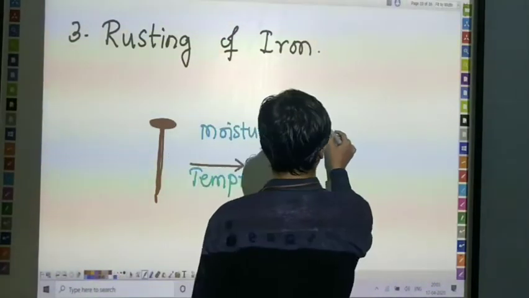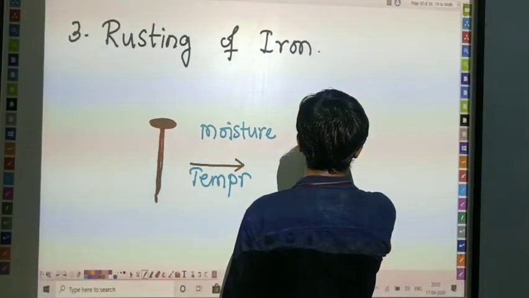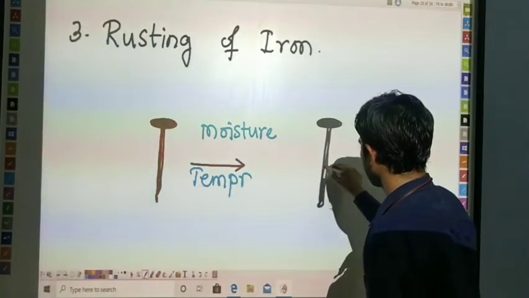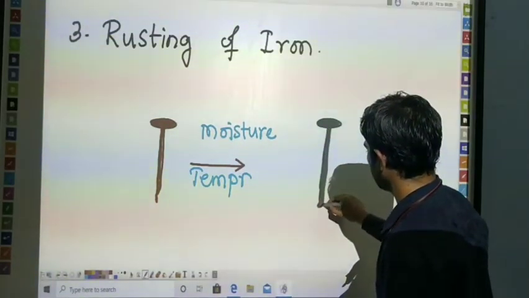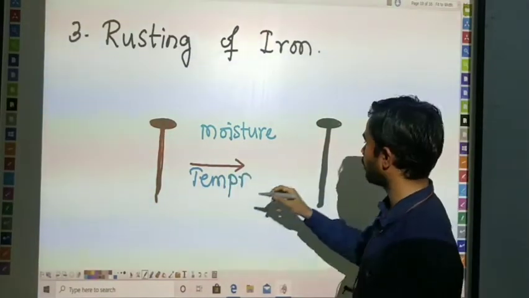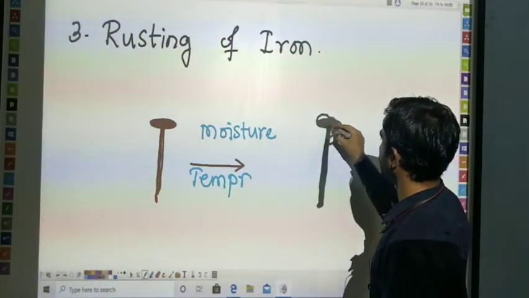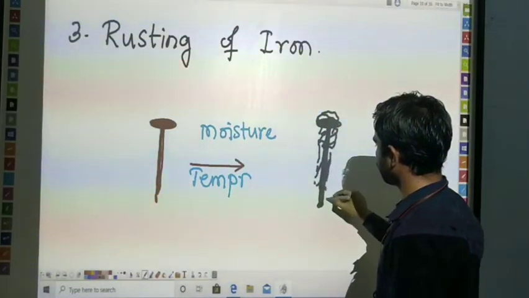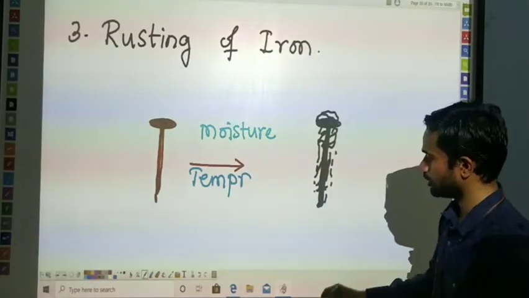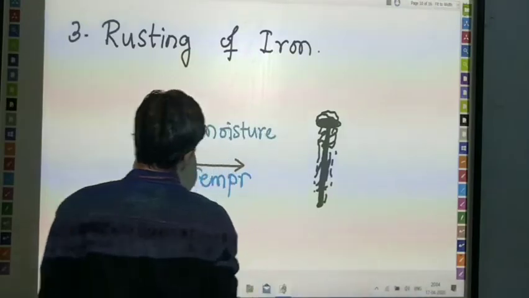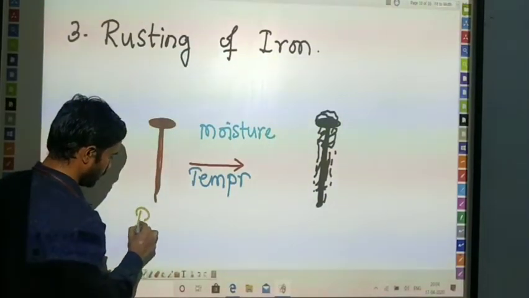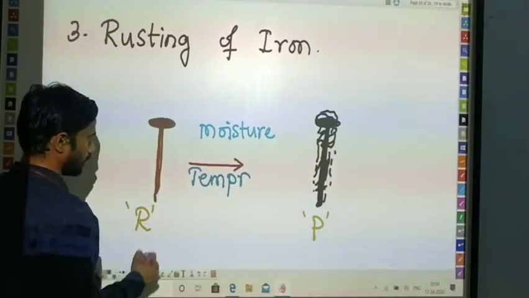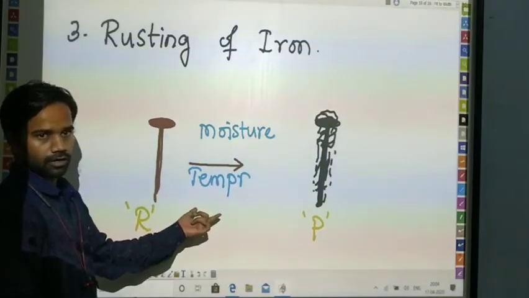You already know that rusted iron will look brown in color. Here I am drawing it, with the nail as black in color. The rust color is always going to be brown. Let me draw like this. I am adding some rust here. It is going to generate some flakes on the iron nail. Here is our reactant and here is our product. These are the basic conditions for our reactions.